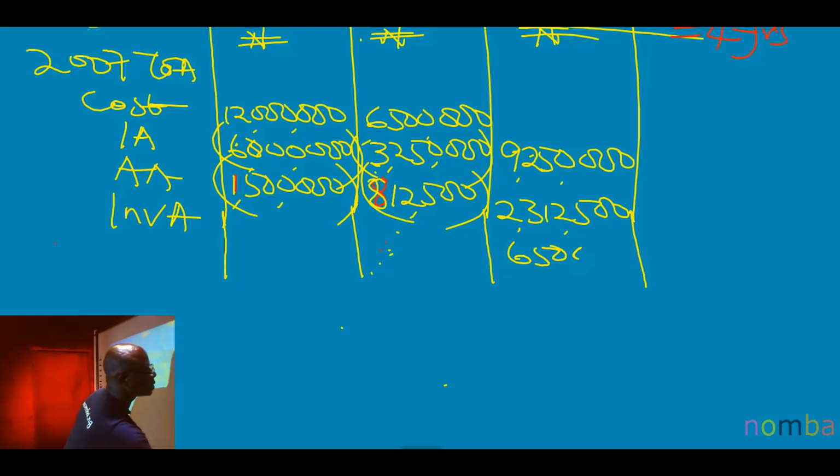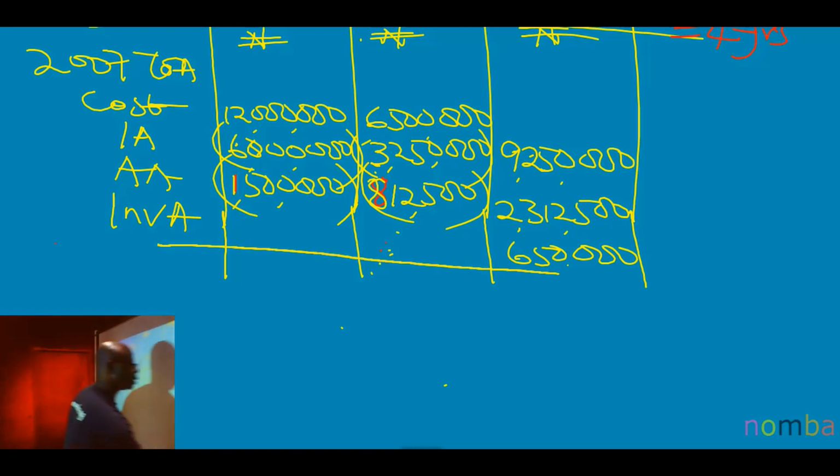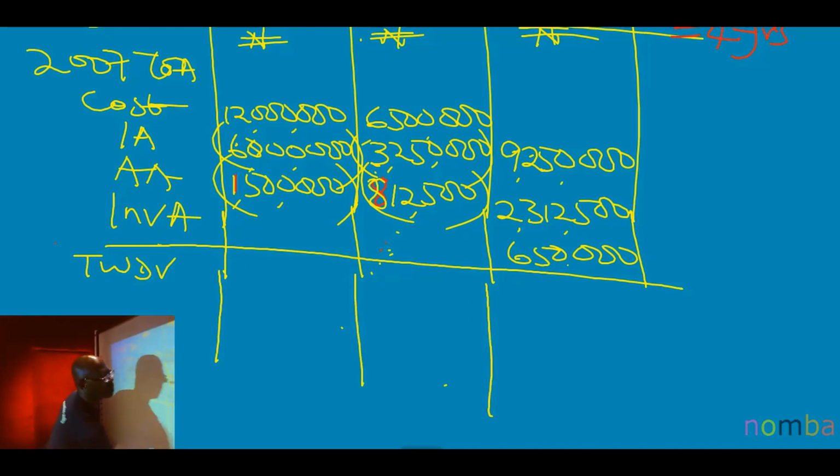650,000. So that sits down there. It sits there, but not here. At this point, I can now have my TWDV. So the TWDV will be, what is TWDV? I gave you the formula, how to get TWDV, the cost.